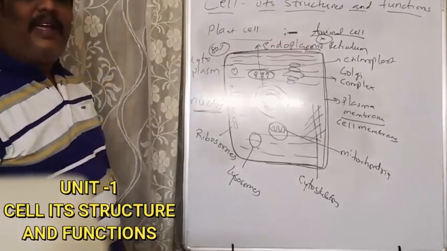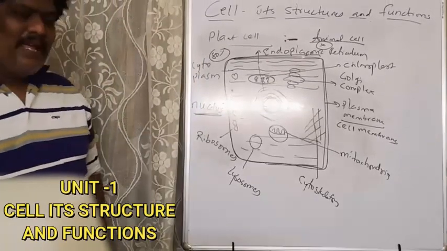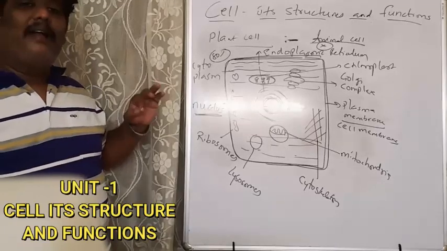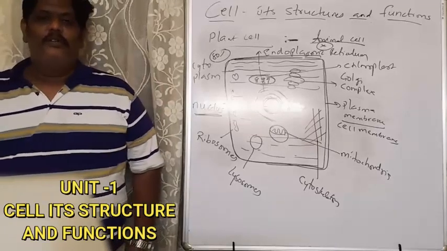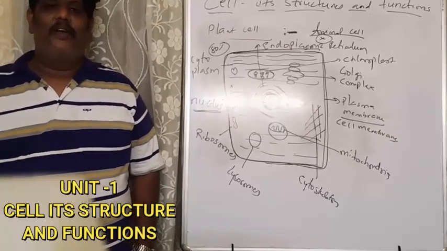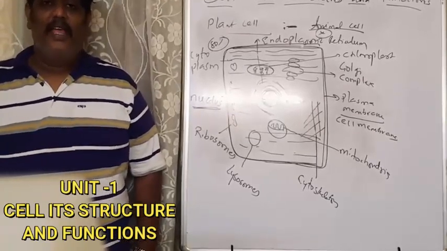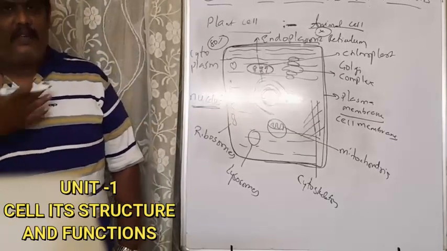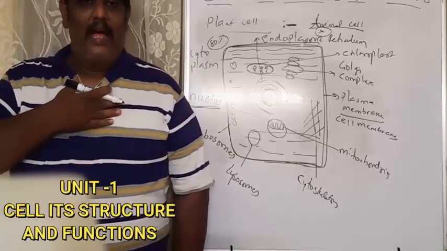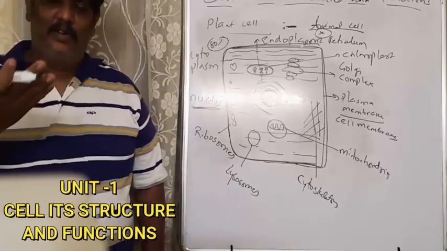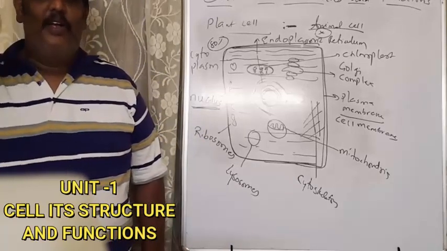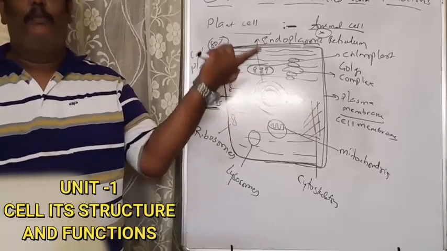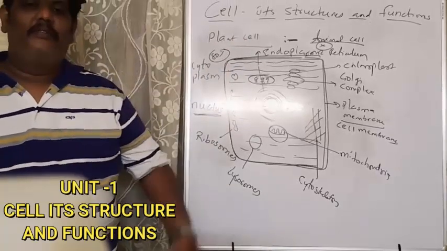Can you tell me why? What is the function of these chloroplasts? Yes, absolutely right. They help in the process called photosynthesis, which is the preparation of food material. Just assume, children, if we had chloroplasts in our body, I would never teach online classes, and you would never listen or improve your knowledge, because our body would be producing the food material and there would be no need of any work.